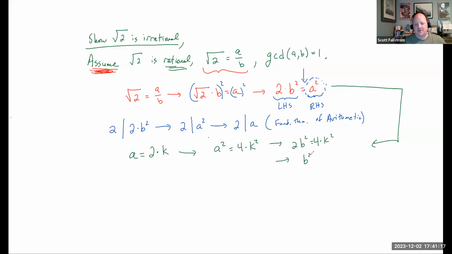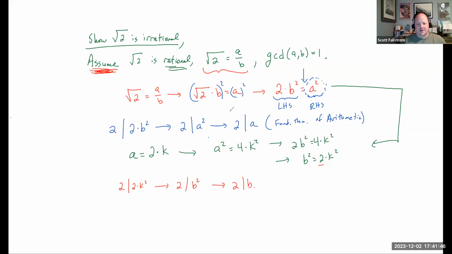And that will leave me with b squared equals 2 times k squared. Oh, let's see here. So now 2 divides the right-hand side. And 2 must divide the left-hand side, which is b squared. So 2 divides 2 times k squared means 2 has to divide b squared because they're equal, which means 2 has to divide b.